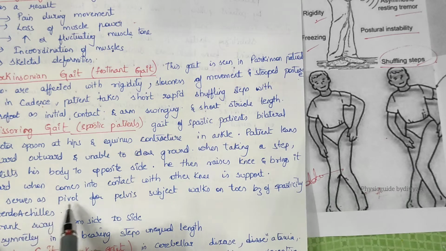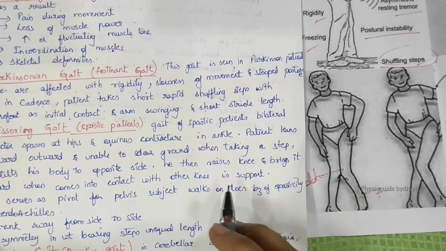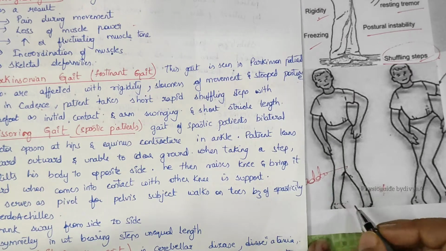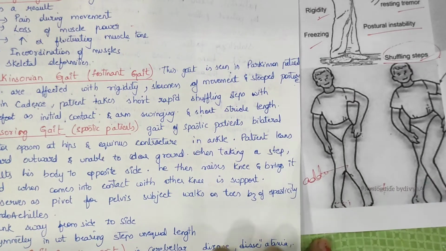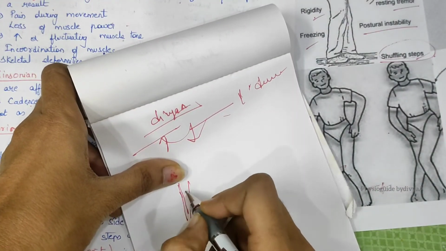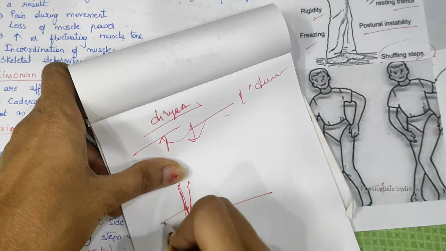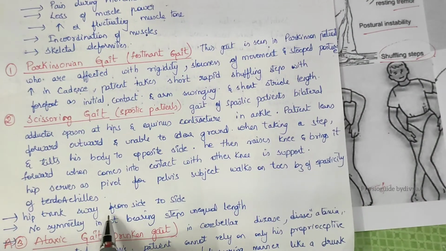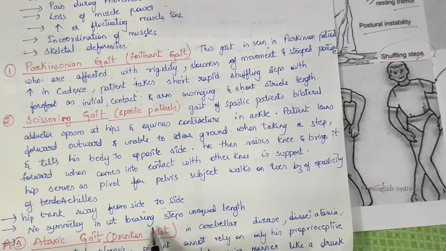The hip serves as a pivot for the pelvis. The subject walks on toes because of the spasticity of the tendo Achilles. Tendo Achilles is the tendon present at the back of the leg. The hip and trunk sway from side to side, there is no symmetry in weight bearing, and steps of unequal length are seen.